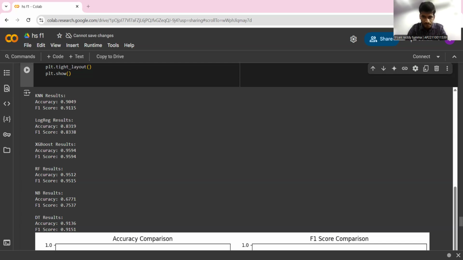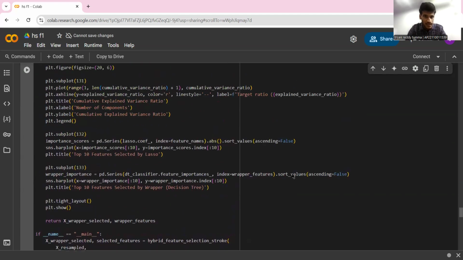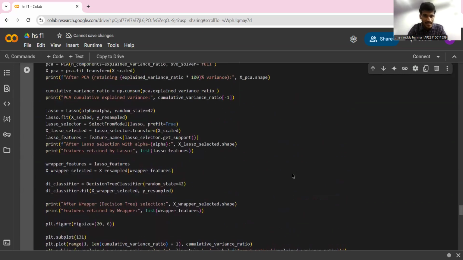Now, let me take you through this code. Be it n components 5, 7, 9, or 11, the code is the same, just the n components keeps changing.